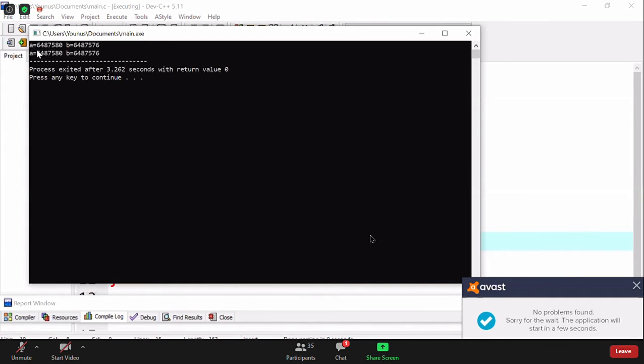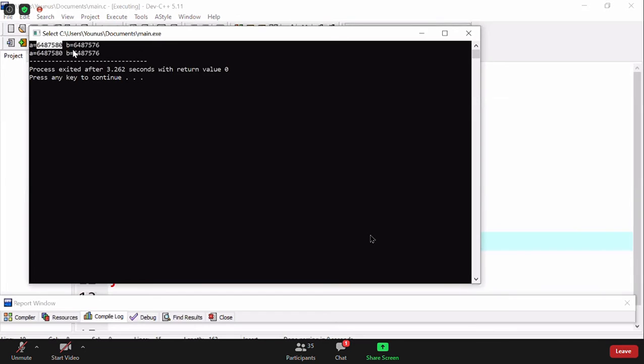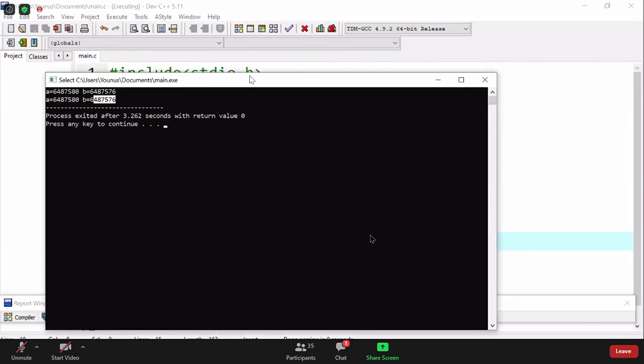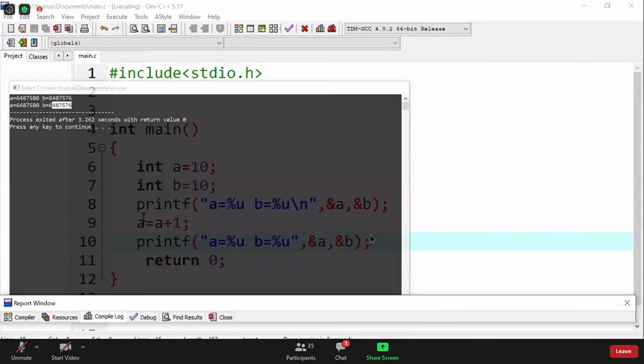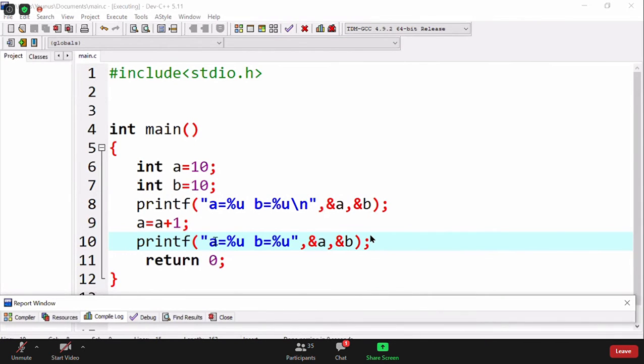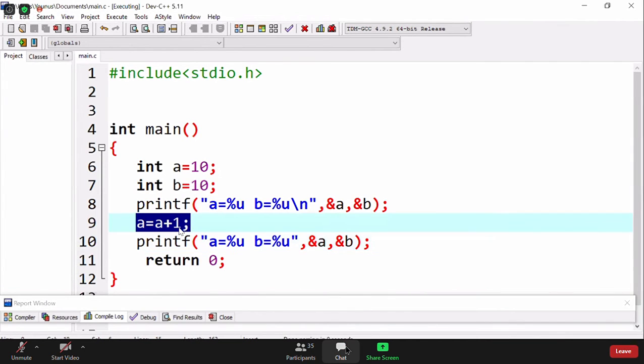So it's printing A address which is 6487580 and B address which is 6487576. And you see the next line also got the same address, because when you try to change the value, the same block value got changed. So this proves that line number 8 did not create any new block.